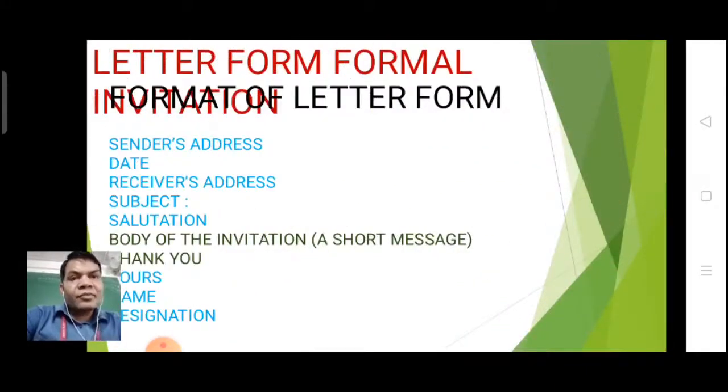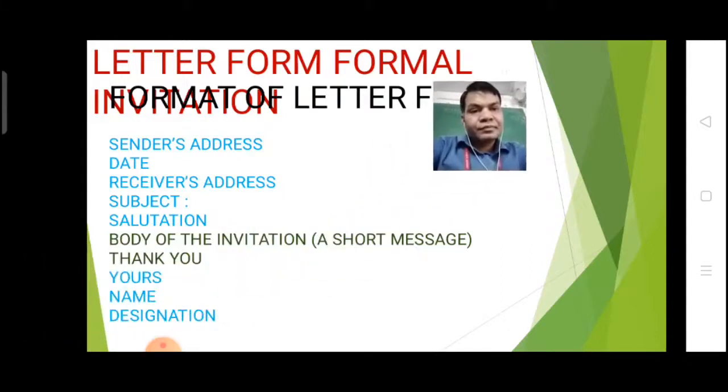Then letter form, formal invitations. The format of letter form: they are written in the form of formal letters. First, we should write the sender's address, then leave a blank line, date, then receiver's address, again leave a blank line, subject, leave a blank line, salutation, then body.